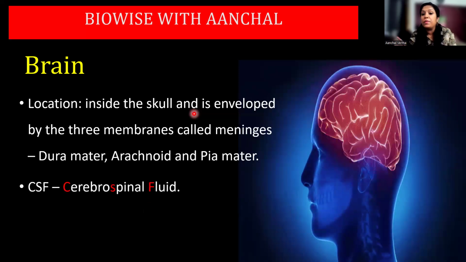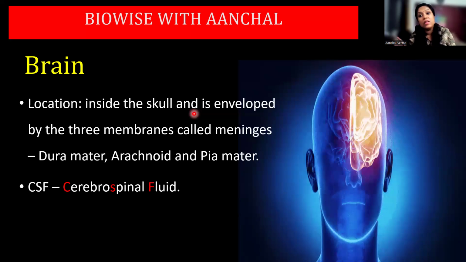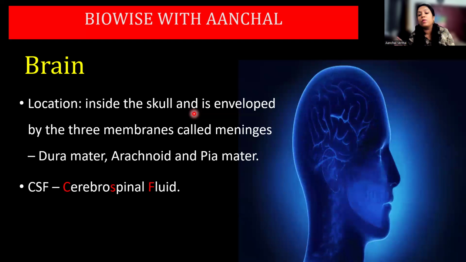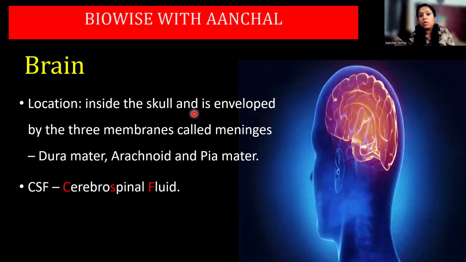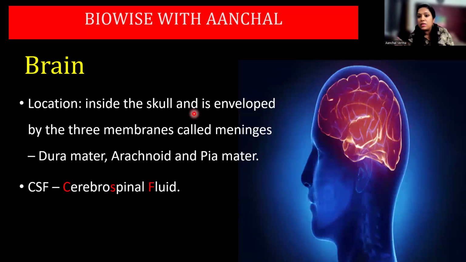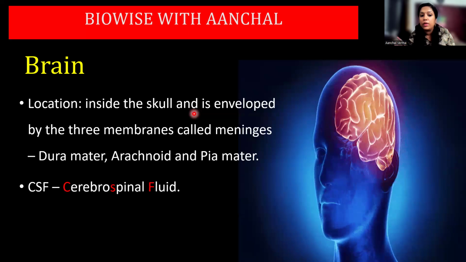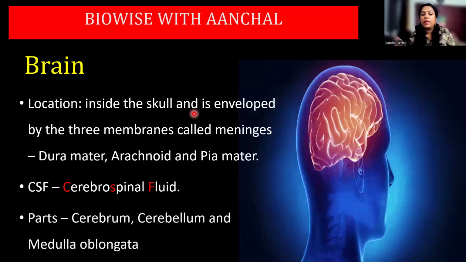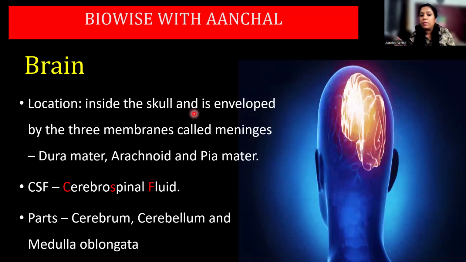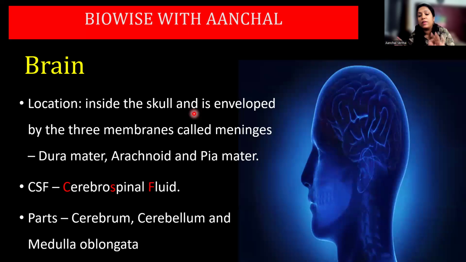CSF is the fluid present in these membranes, extended to your spinal cord also. Meninges and this cerebrospinal fluid extend to the entire CNS. So your spinal cord also has the membrane surrounding it and is filled with a fluid called cerebrospinal fluid. Parts of the brain that you have to remember are the cerebrum, cerebellum, and medulla oblongata. You should know the function of all these three parts very carefully.